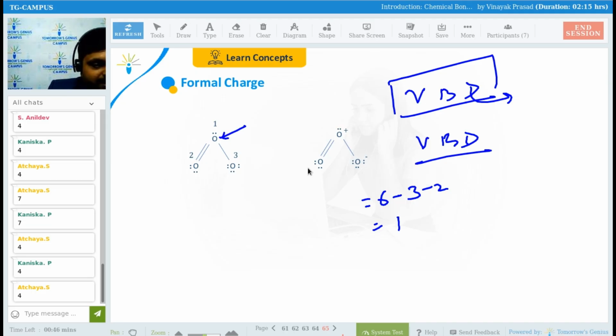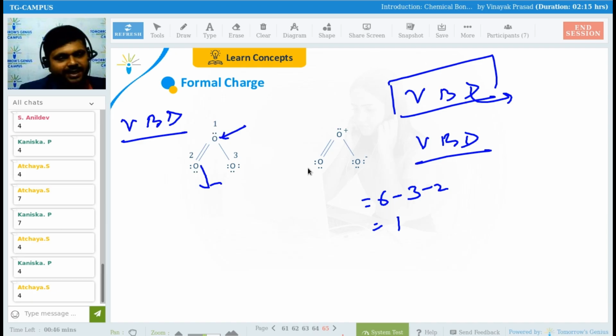It is clear. If I ask for this oxygen, who will give me the answer? You have to remember VBD only. What will be the answer for this? Oxygen 6, right? 6 minus B. B is 2. So 2. D is 4. So the answer is 0.